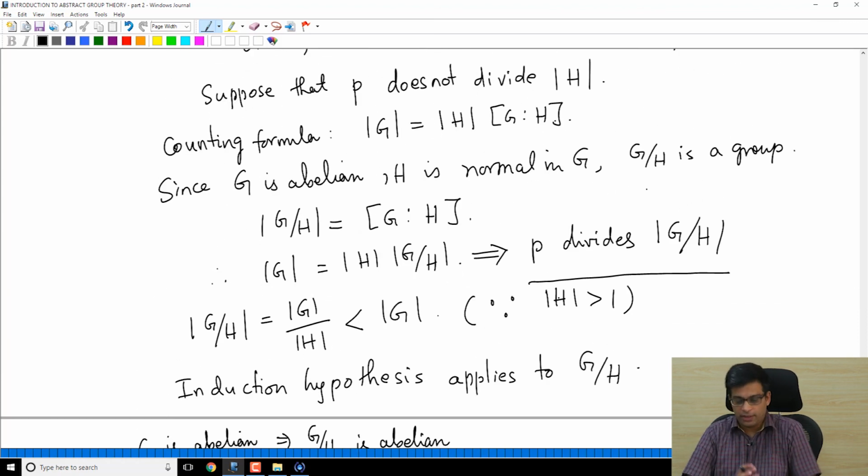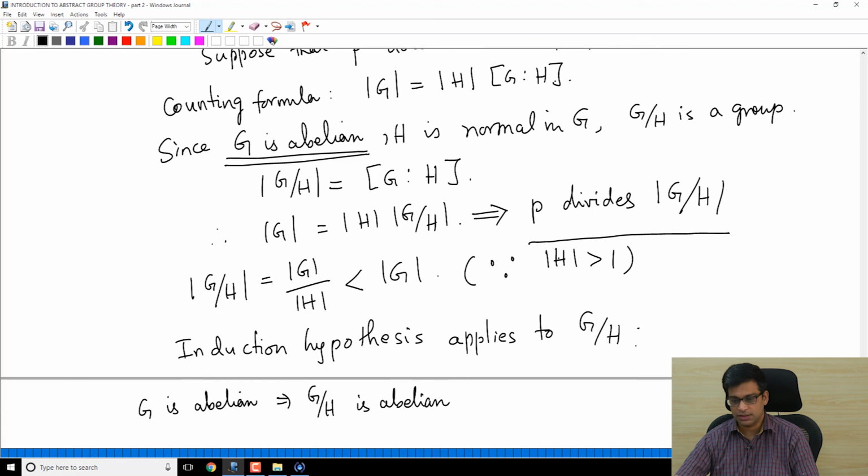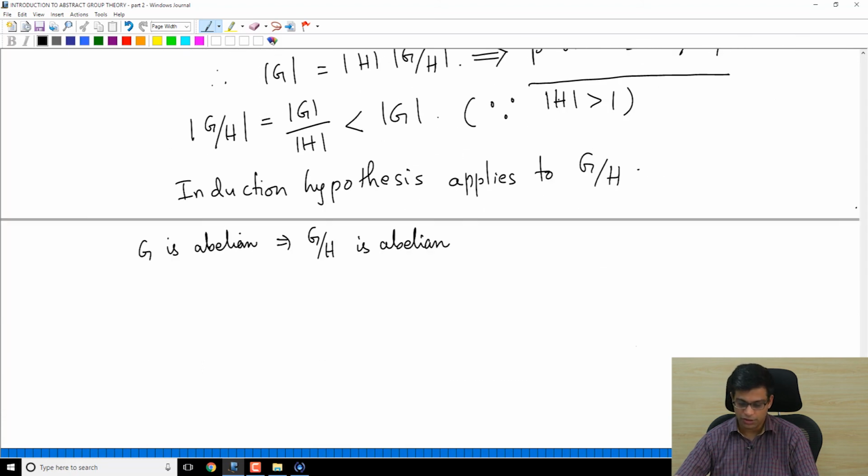So I want to emphasize a very important point here, that I need to assume that G is abelian here. Okay, and that's why I stated in the original theorem itself that G is abelian. Because if G is abelian only, you can consider G mod H for an arbitrary subgroup H. Otherwise, G mod H is not a group, it is just a set of cosets.